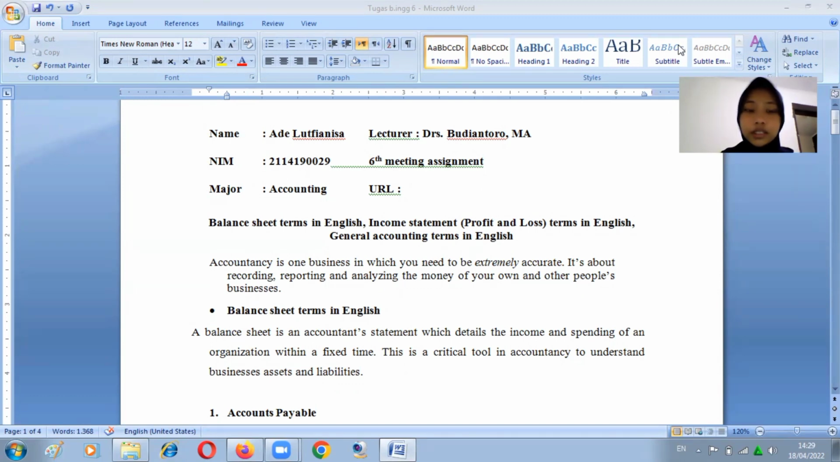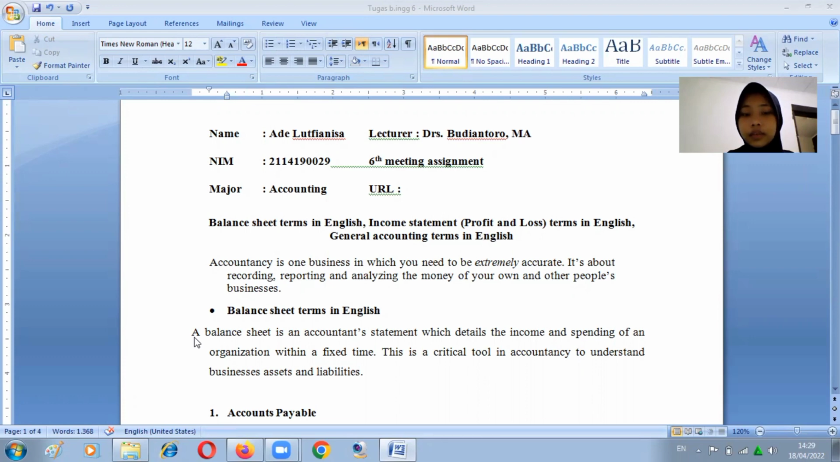Today, I want to present about balance sheet terms in English, income statement, profit and loss terms in English, and general accounting terms in English. Okay, let's get started. Accountancy is one business in which you need to be extremely accurate. It's about recording, reporting, and analyzing the money of your own and other people's business.